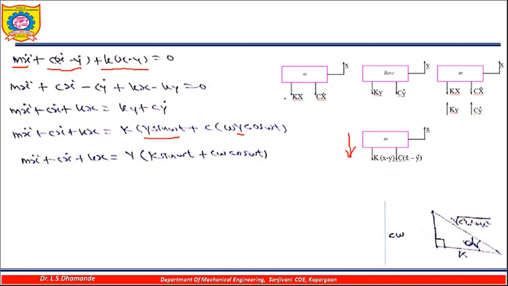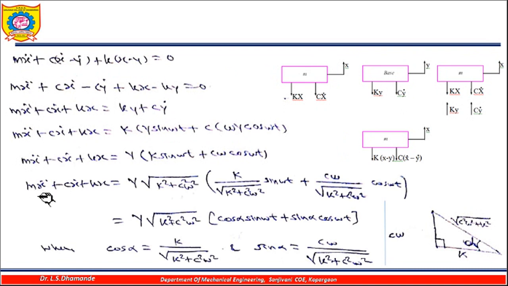So next we will see that the left hand side is again the same. So Y into under root of k square plus c square omega square, into in the bracket k upon under root of k square plus c square omega square into sine of omega t, plus c omega upon under root of k square plus c square omega square into cos of omega t. Actually this k is multiplied with this Y sine of omega t, so there should be a bracket here so that it is more clear, and this is a separate bracket, c omega cos of omega t.